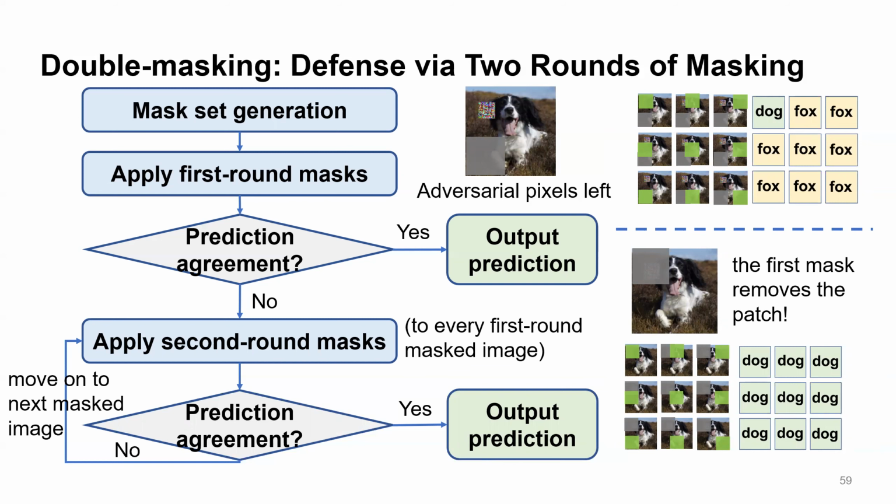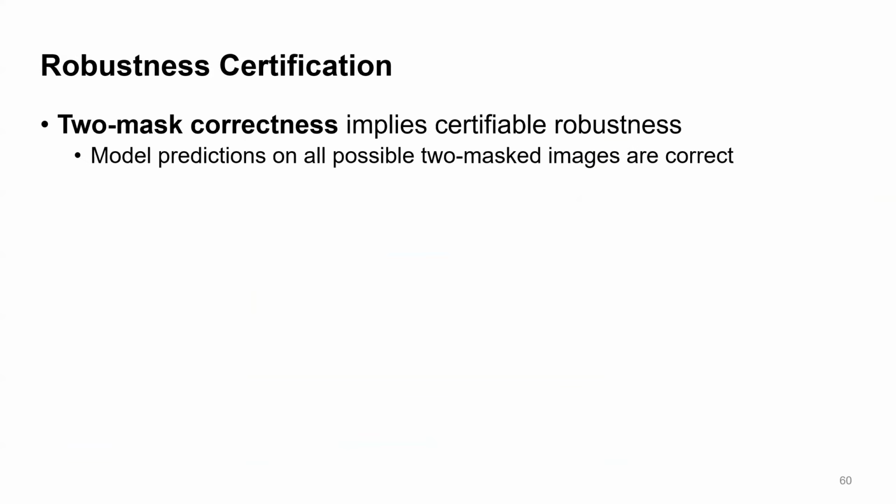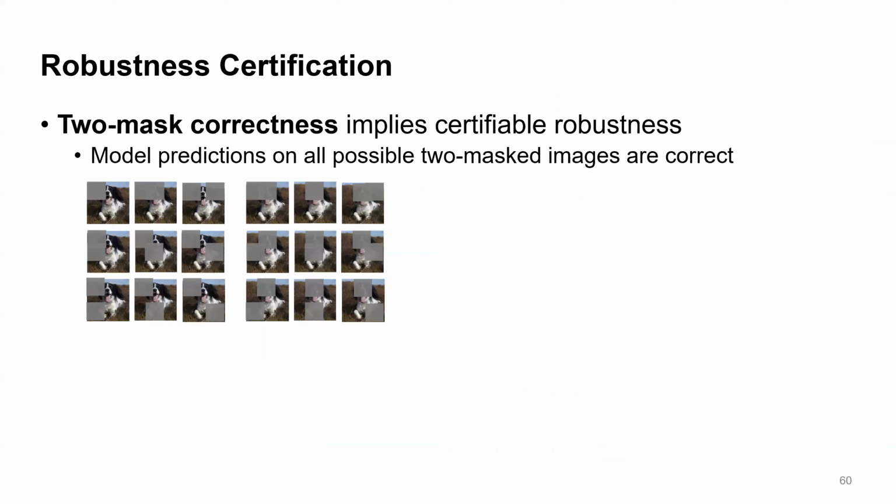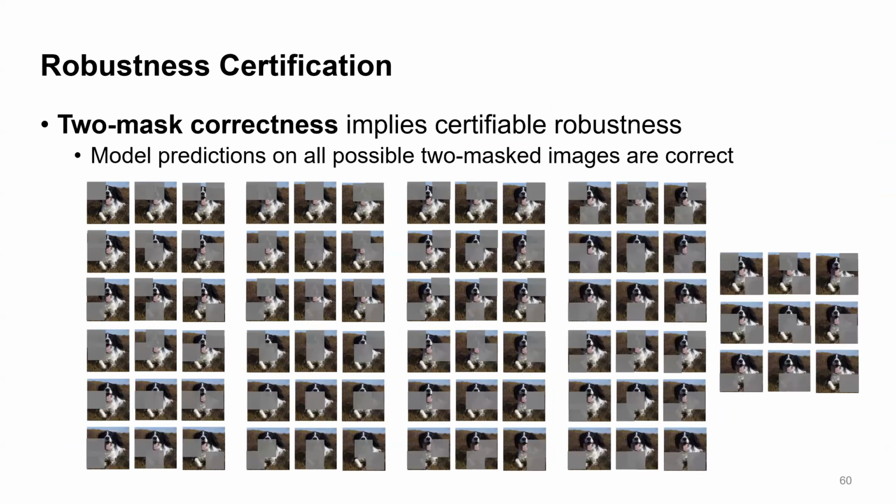Next, how can we prove the robustness? How can we do robustness certification? In our paper, we show that two-mask correctness implies certifiable robustness. That is, we consider all two-mask combinations from the mask set. If the model predictions on all these different two-masked images are all correct, then our defense is robust. We always predict the correct label. I would really encourage people to check out the proof in our paper. It's fun and doesn't need any complex math equation.